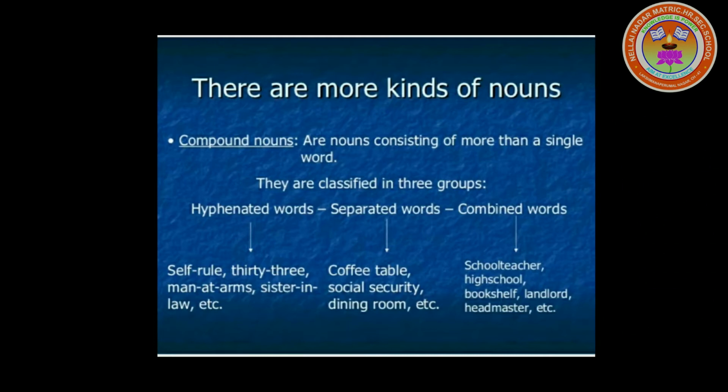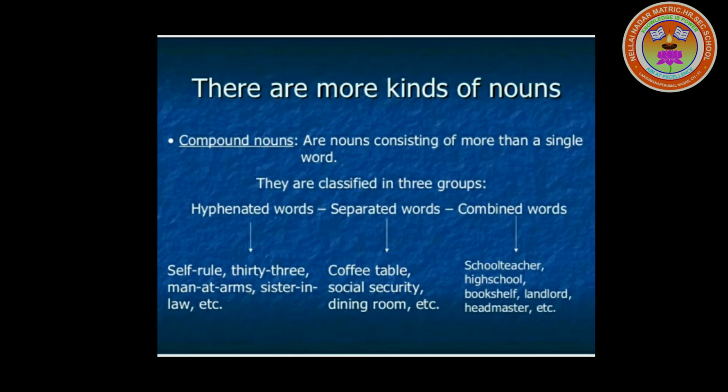You can see in between the words there is a hyphen. That is why they are called hyphenated words. Separated words: coffee table, social security, dining room. Here, you can see there is a gap between the two words. That is called separated words. Next, combined words: schoolteacher, high school, bookshelf, landlord, headmaster.